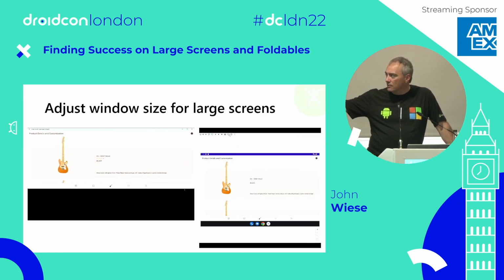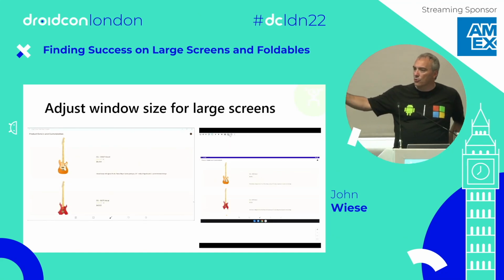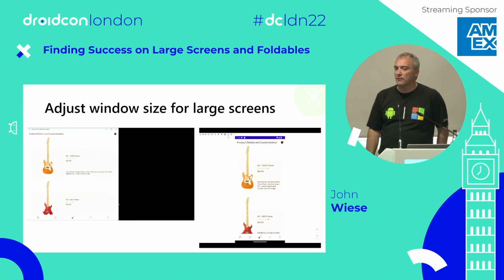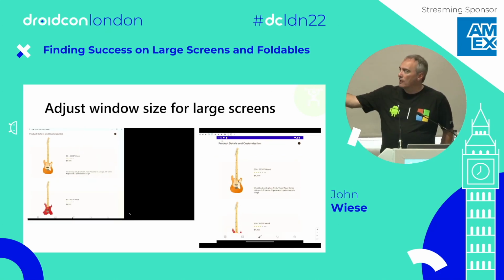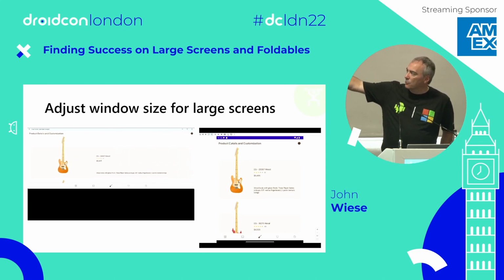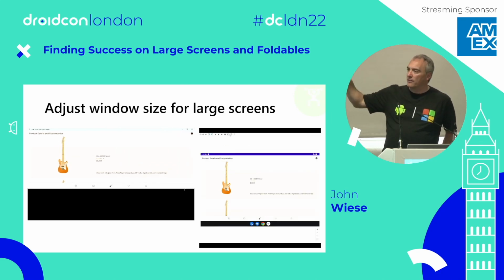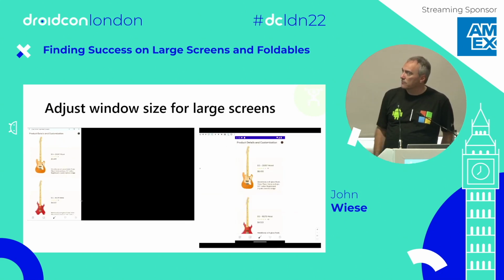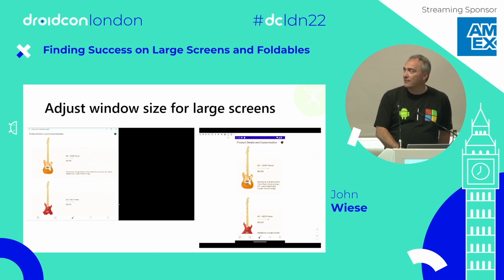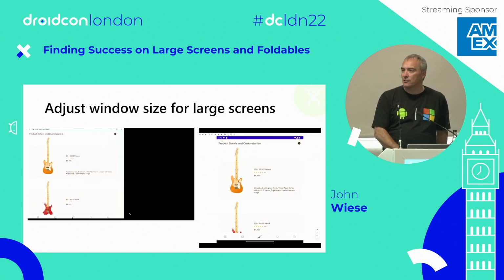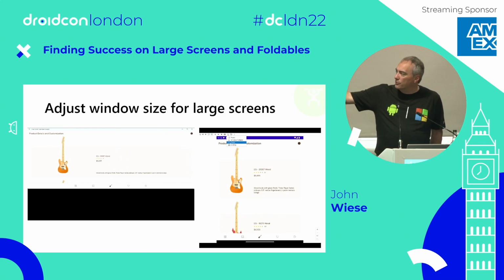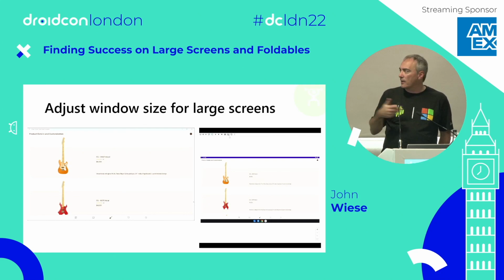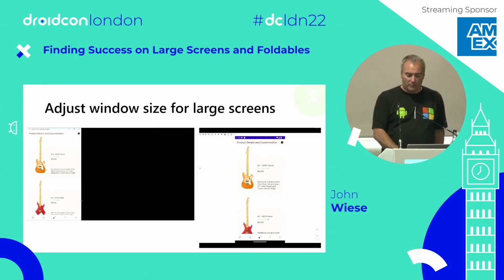Your other option is the new, I think it's still in beta, resizable emulator that Android comes with in Android Studio. That's what you're seeing here on the right, which gives you the option to say, I want a phone, I want a tablet, I want another screen device, and you can do the same sort of thing and resize. So those are two ways that you can test your application to confirm that what you're doing is working. I use the one on the right for the most part, the Android emulator with the Surface Duo emulator to check on the two-screen device, and those two get me through all of the things that I need.